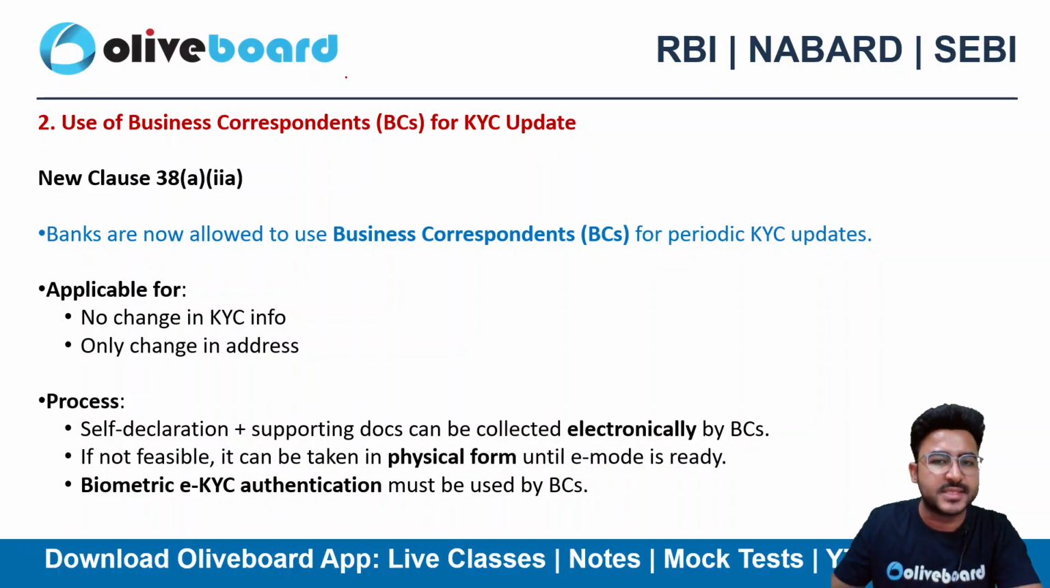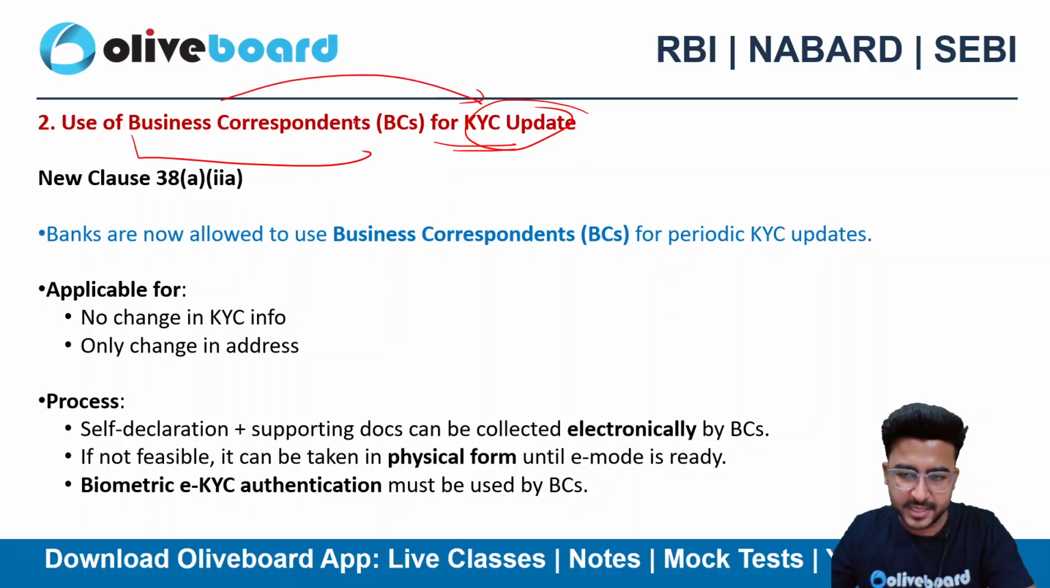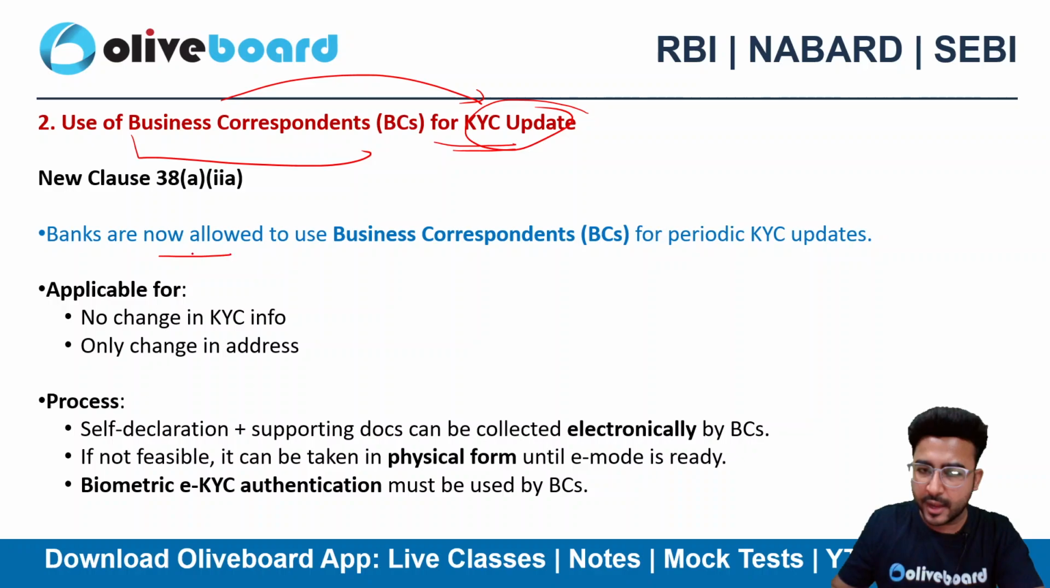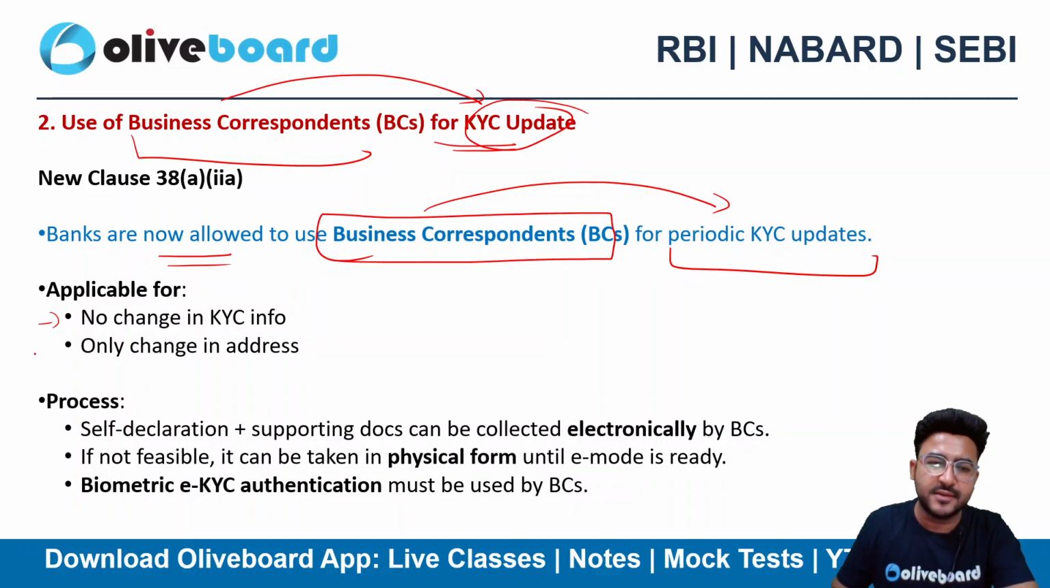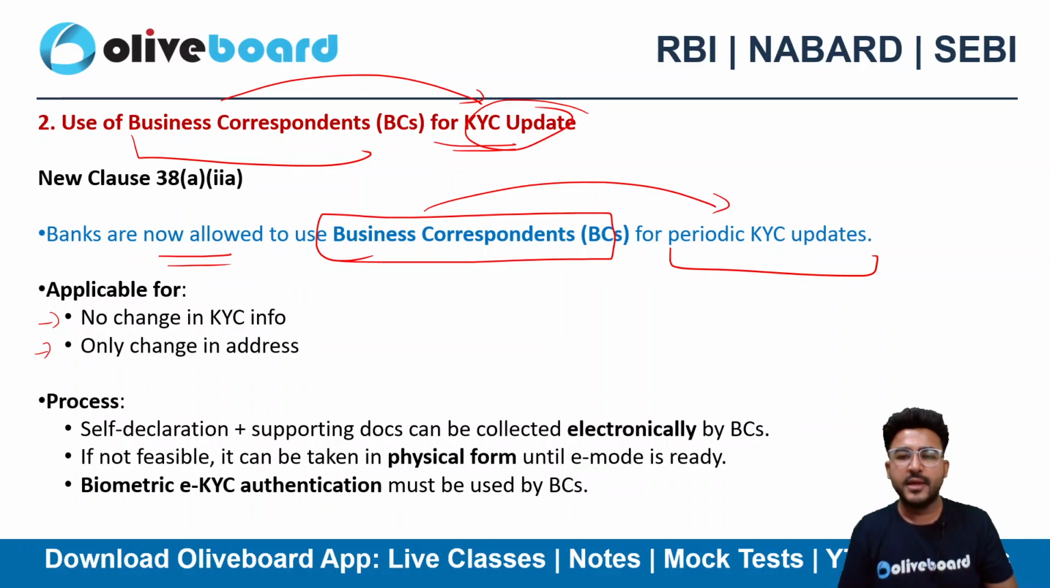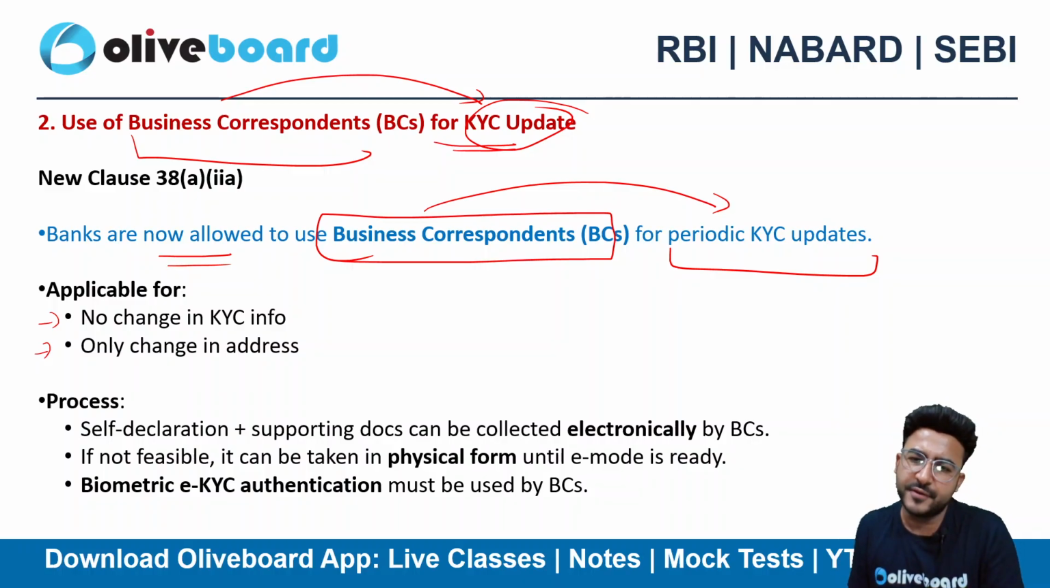Next is the use of business correspondents for the KYC update. Now we can also use the business correspondents for KYC upgradation, right? Banks are now allowed to use the business correspondent service for periodic KYC updates as well. If there is no change in KYC information, or if there is an address related change in the KYC, definitely you can avail the business correspondent service as well.